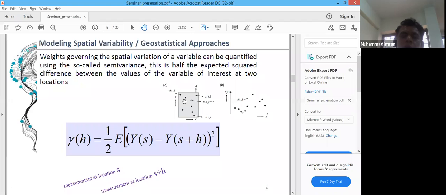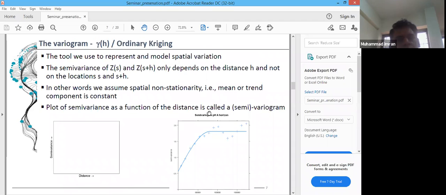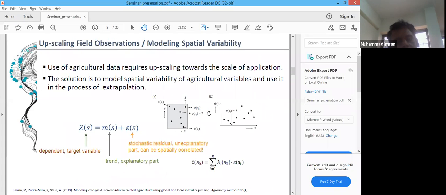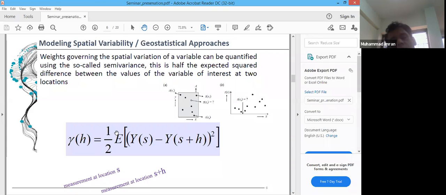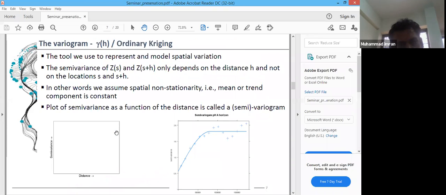But we are actually not using the x1, y1 coordinates and x2, y2 coordinates of the s1 and s2 points. This is because we have already assumed that the trend part is constant and does not vary with respect to location.